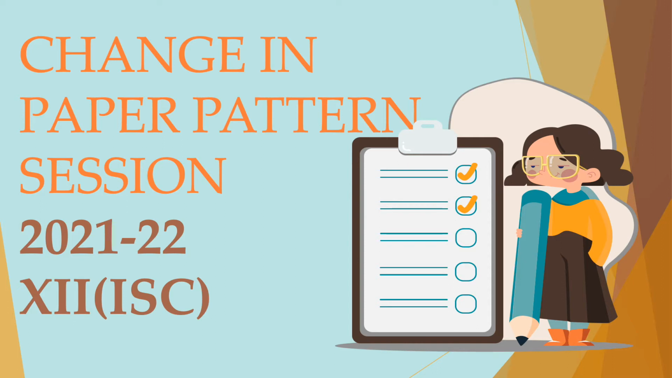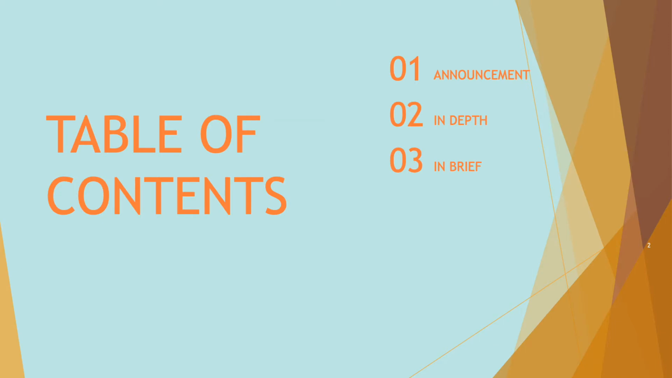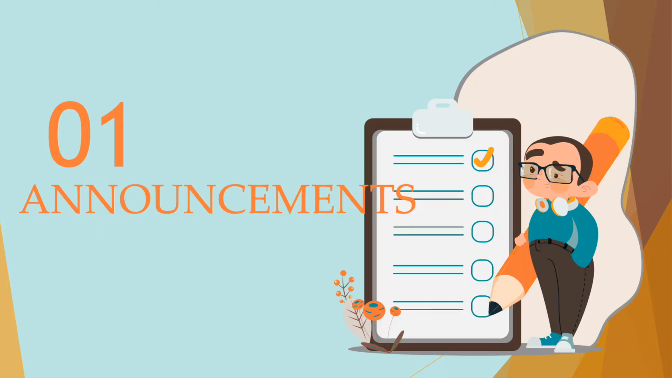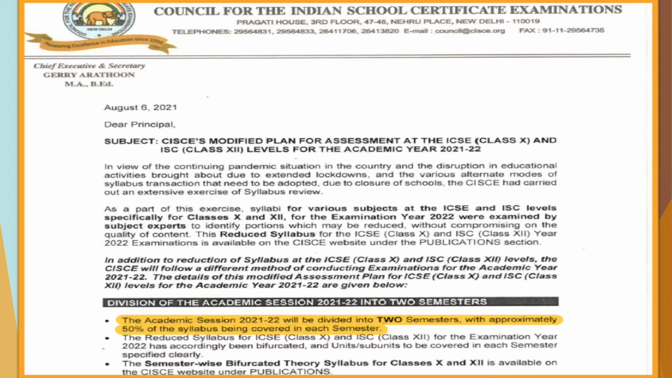So let's just discuss the change in the paper pattern first, and then we'll continue with the videos. The table of contents, that means the things which I'm going to discuss today, would be the announcement of the semester system, basically what is the semester system. We'll be talking about the two semester system which is there, and I'll also be showing you the syllabus which is there for the two semesters. Starting up with the announcement from the board ISC.